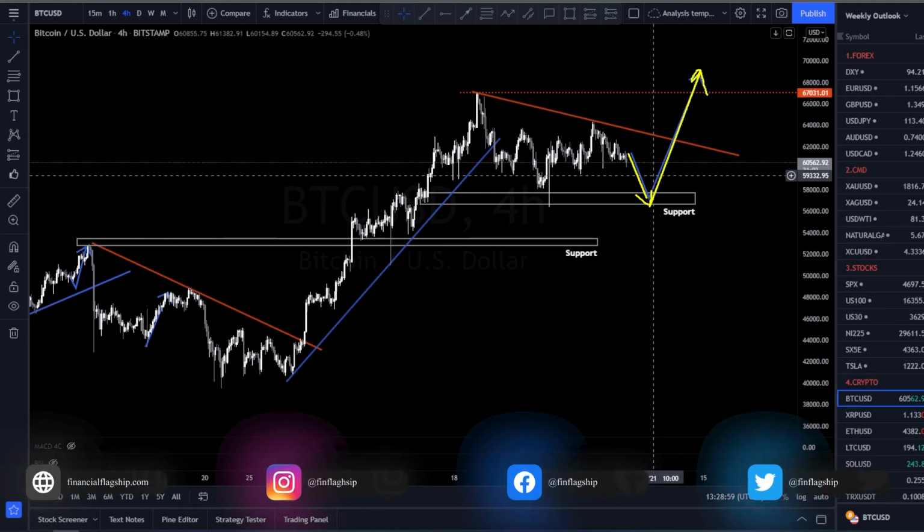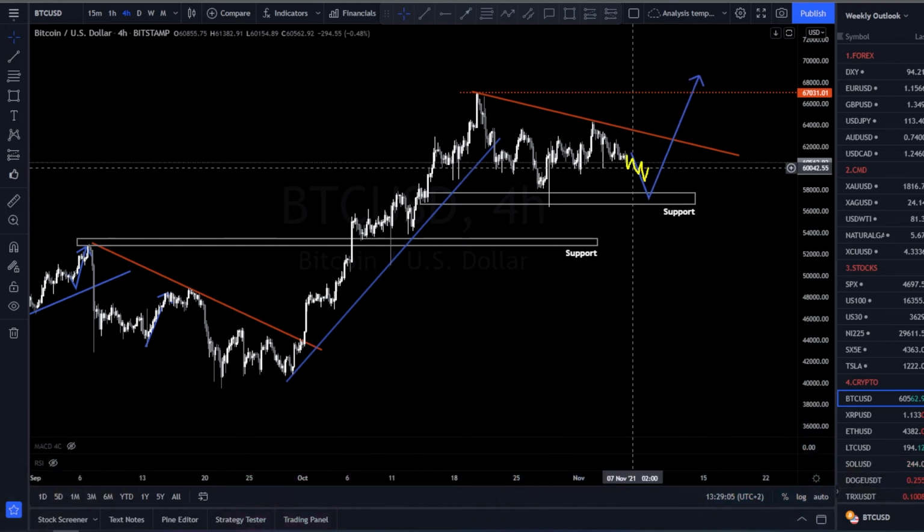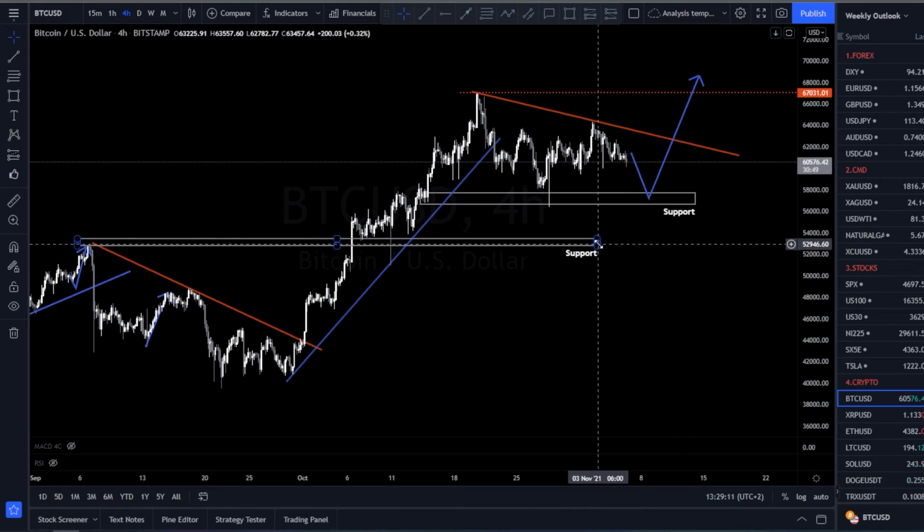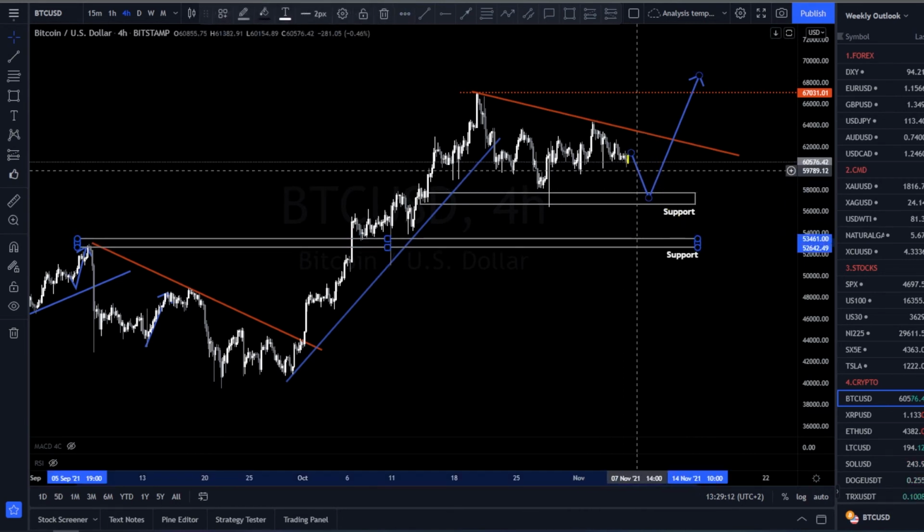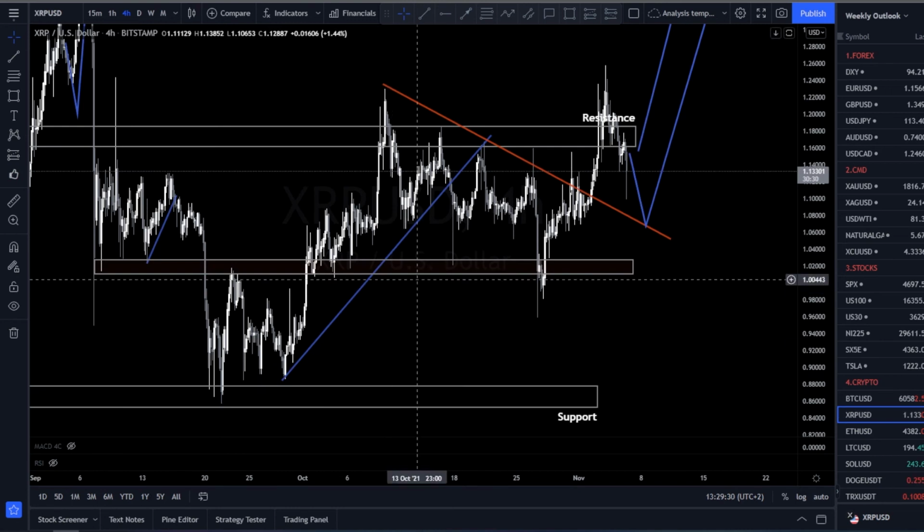There is also a possibility that the price can continue going lower and hit the second support level that you can see here on our chart. So for now, Bitcoin is making a complex pattern for another wave up. I don't think this is the start of a downtrend, so this is a much needed correction for a further bullish move.